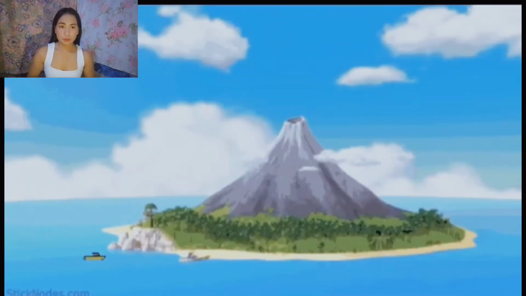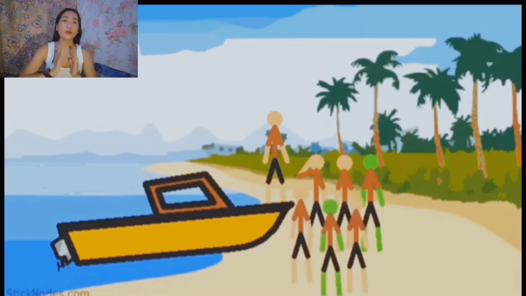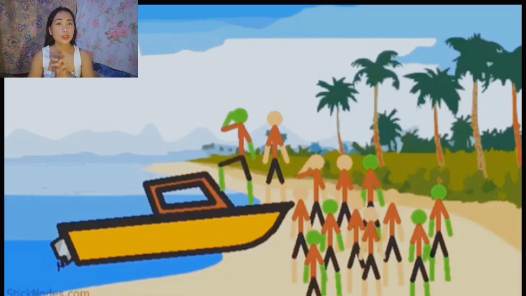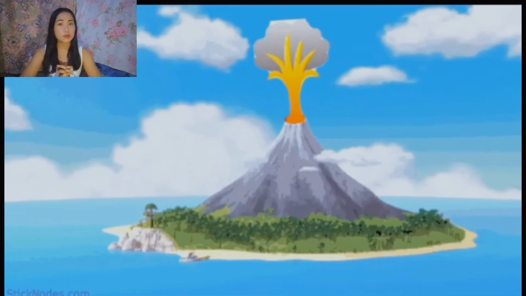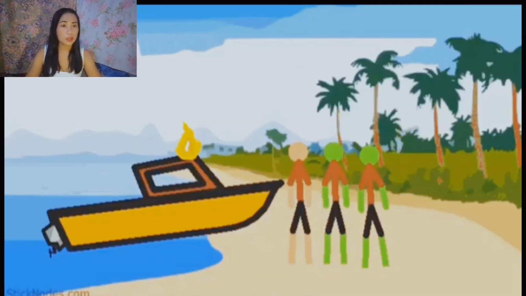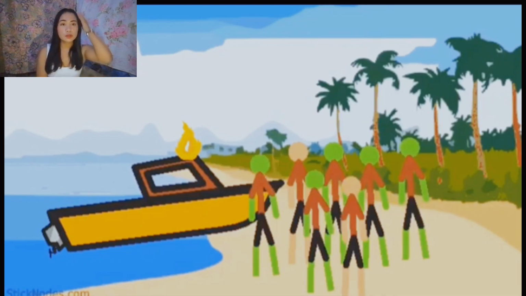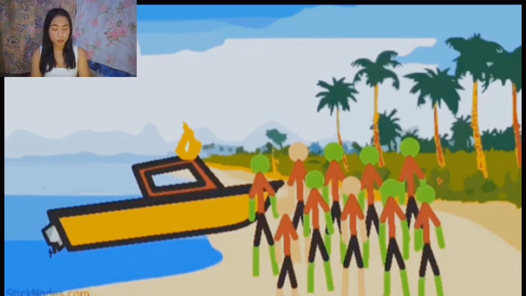So, there are people living on an island that has a volcano. As you can see, there are more white people than green people. White people can reproduce more because there are many of them. Then, when the volcano erupts, many people will die, especially white people. As the days and generations come, the green people can reproduce more than the white people. That is the explanation of genetic drift.